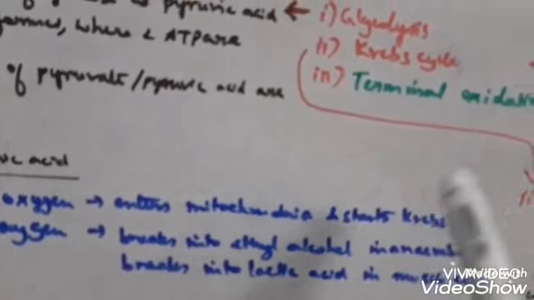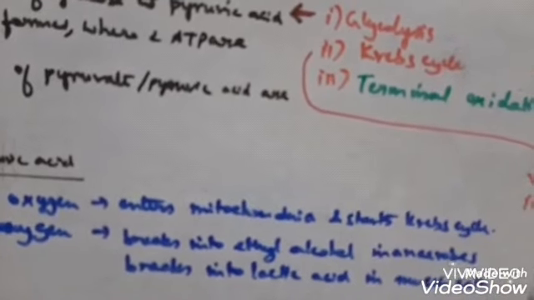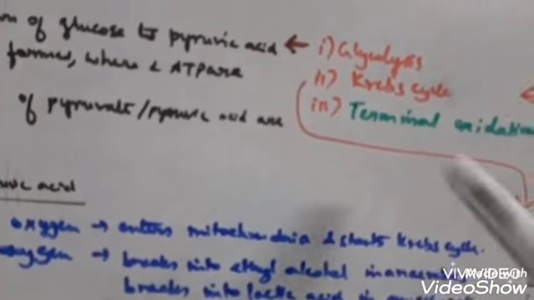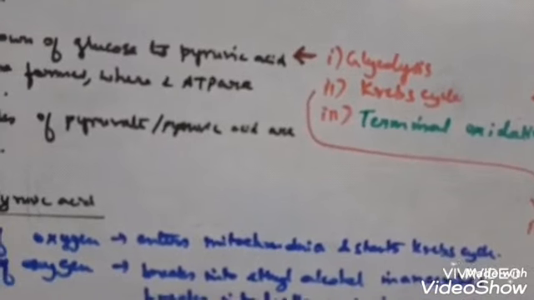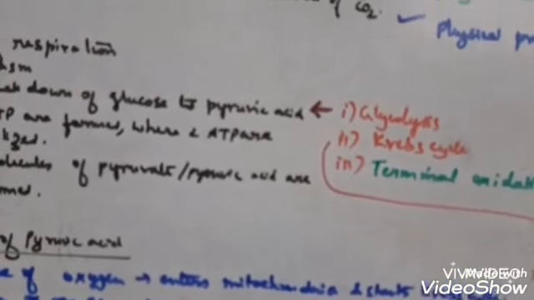So the entire process of respiration in prokaryotes takes place in the cytoplasm as they do not have mitochondria. So in that case, ethanol or ethyl alcohol and carbon dioxide are produced, plus energy is produced. Now energy is only 2 ATP.